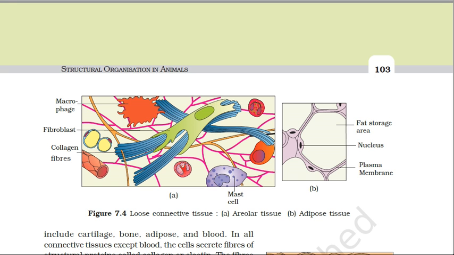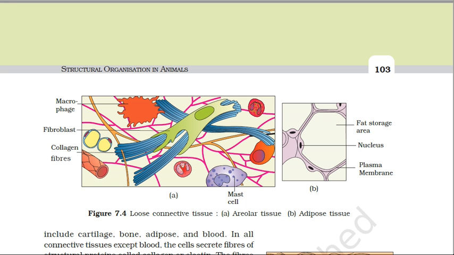Here on the screen you can see the structure of the loose connective tissue, which is showing areolar and adipose tissue. Actually, connective tissue is broadly classified into loose connective tissue, dense connective tissue, and specialized connective tissue.